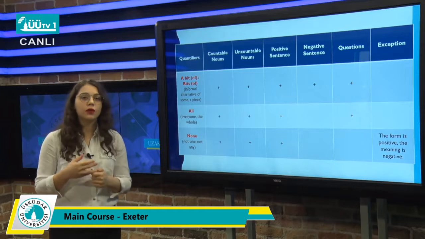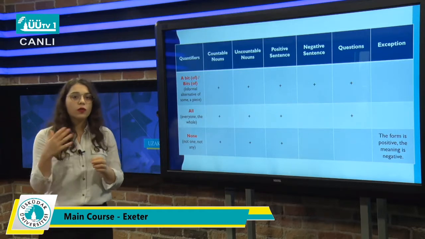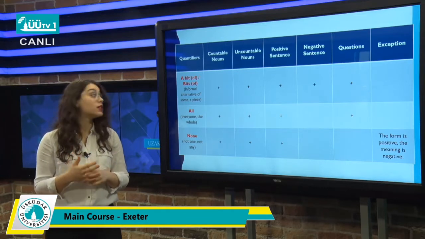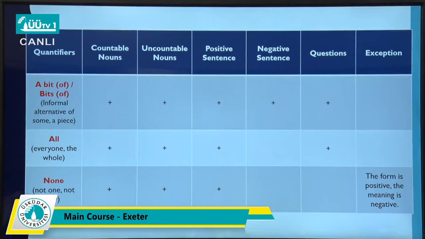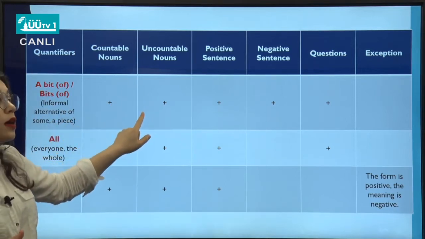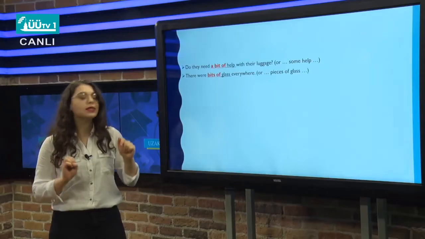First, we're going to start with a bit or bits of, okay? So, a bit or bits of is the informal alternative of some or a piece of. When you're talking in an informal style, you can use a bit or bits of with countable nouns or uncountable nouns. And we can use a bit or bits of with every sentence type that we know: positive, negative, or questions, as you can see in this example here.